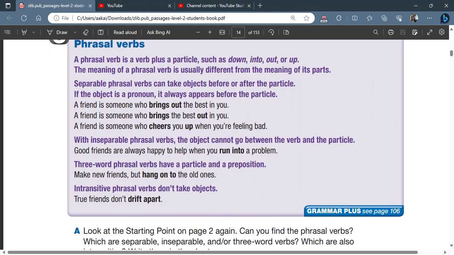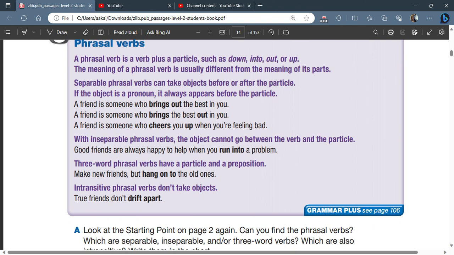All right. Now, 3-word phrasal verbs have a particle. So the first particle here is on, and then the second one is considered an actual preposition. Okay, particle, preposition. Objects must go after 3-word phrasal verbs. There's nowhere to insert them. You cannot separate them.